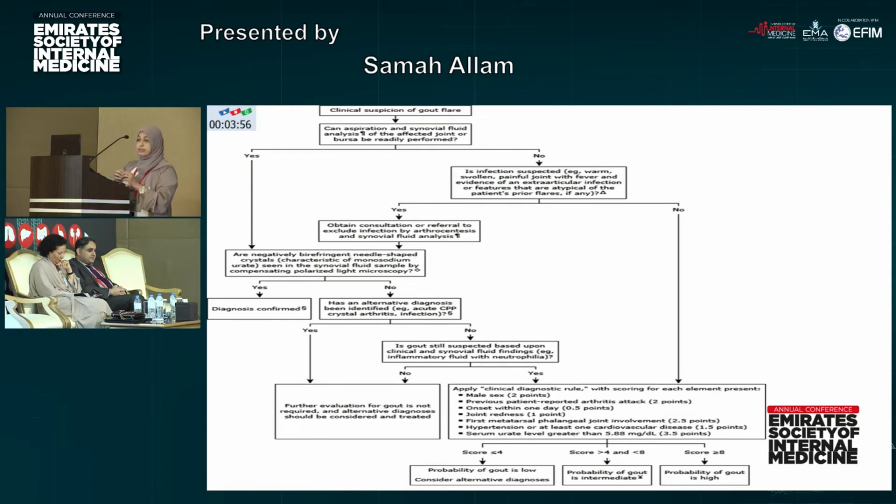If we have monoarticular arthritis or a red, swollen joint, the most important differential diagnosis is to be sure that it's not septic arthritis.